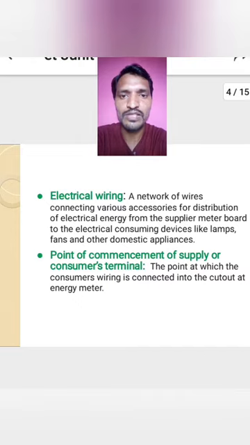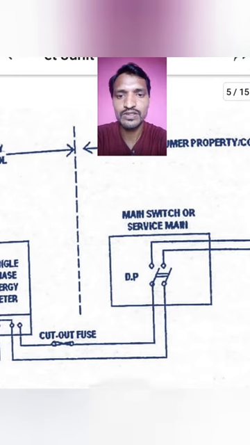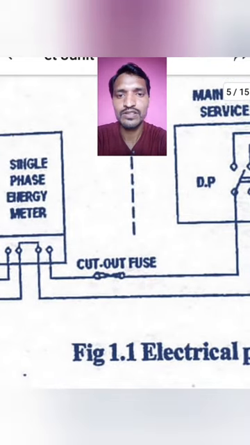Consumer's terminal is nothing but the point from the energy meter fuse. I will show in the diagram. In this diagram, this cutout fuse, this point is said to be the consumer's terminal.